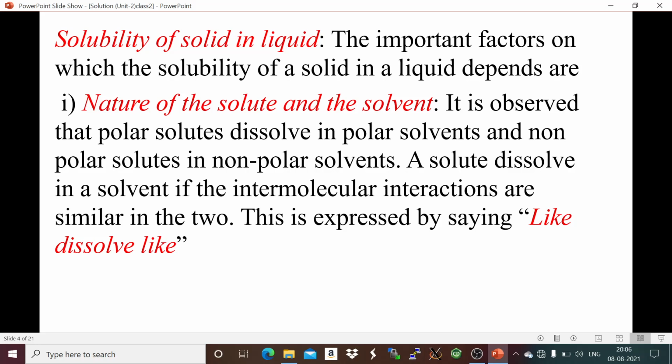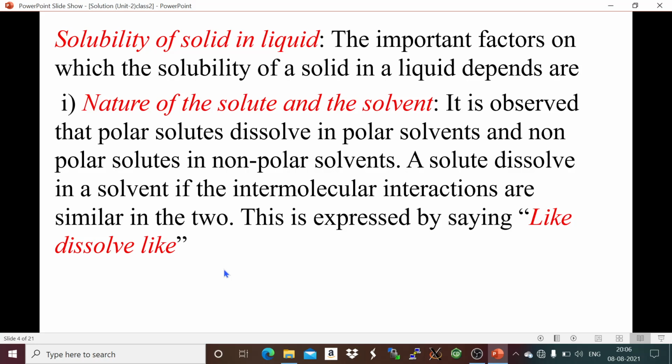So solubility of solid solute in a solvent depends on the intermolecular forces of interaction between the solute and the solvent, and this can be expressed by saying like dissolves like.